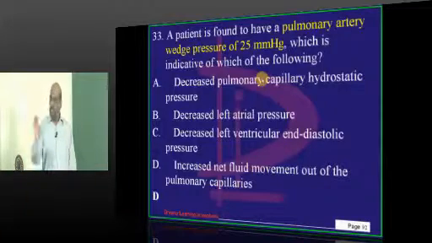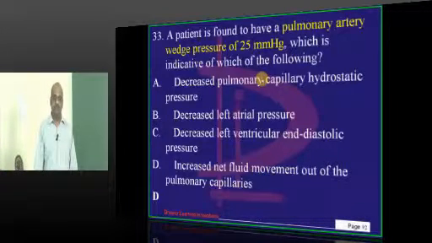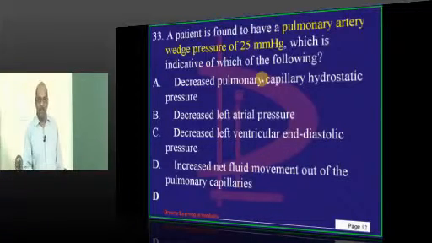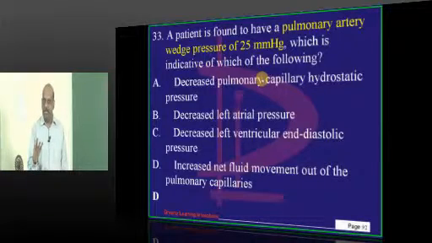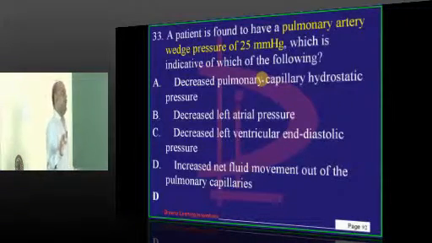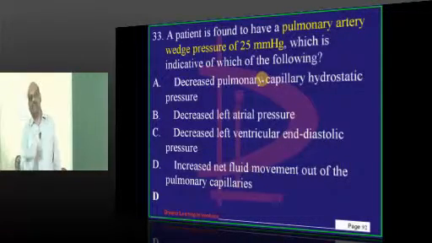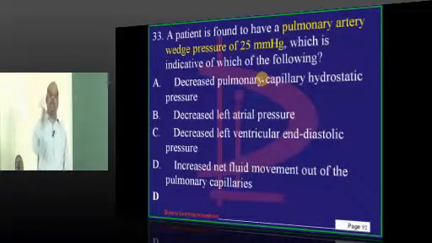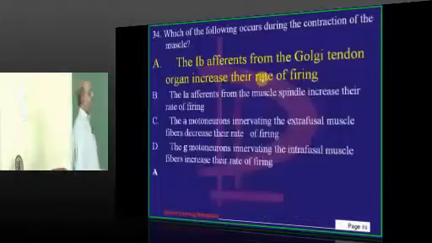When? Typically in ARDS, acute respiratory distress syndrome. What is the definition of it? It is a non-cardiogenic pulmonary edema. That means the pulmonary edema is not because of a rise of pulmonary capillary pressure, it is because of leakage of the pulmonary capillaries due to inflammation. So that is the reason non-cardiogenic pulmonary edema, which is the definition of ARDS, is associated with a normal PCWP. Cardiogenic pulmonary edema because of a left ventricular failure is associated with a raised pulmonary capillary wedge pressure. That is what needs to be remembered.